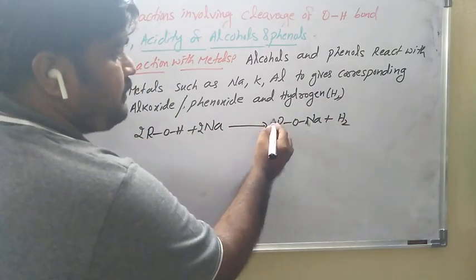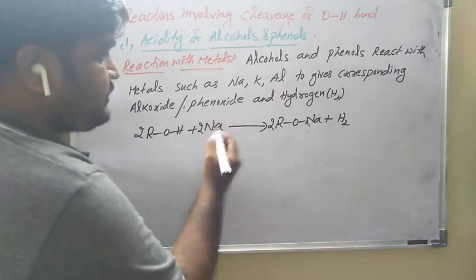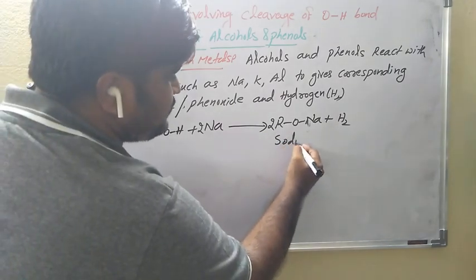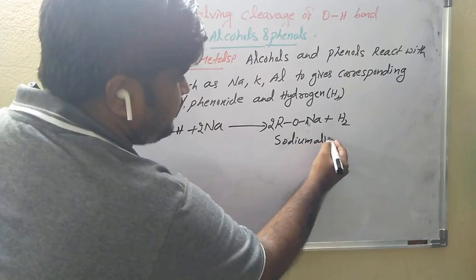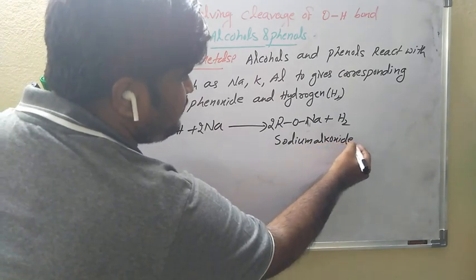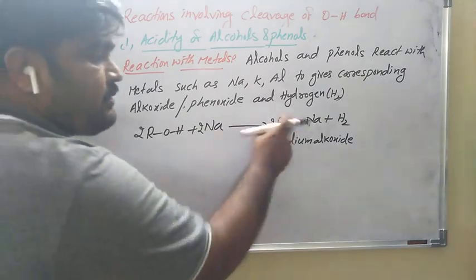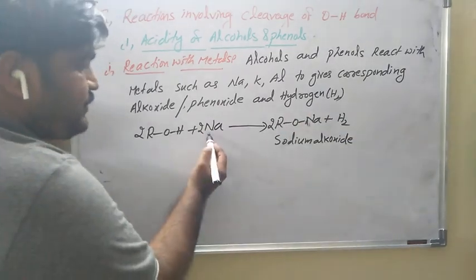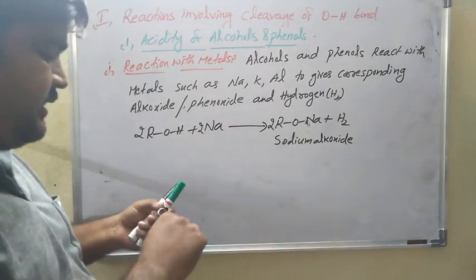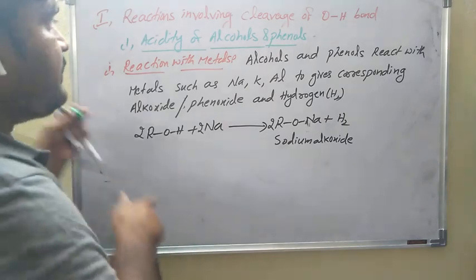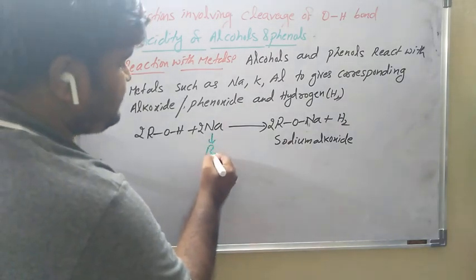So it is alcohol, it is sodium, this is sodium alkoxide and hydrogen gas. It is one expression. So alcohol reacts with sodium metal, giving sodium alkoxide and hydrogen gas. See, sodium metal is basic in nature. It is the basic compound.